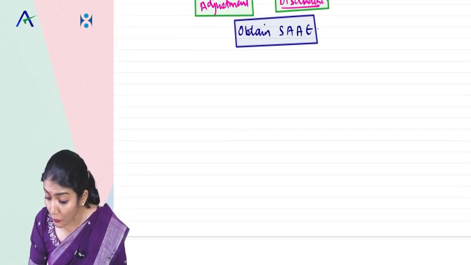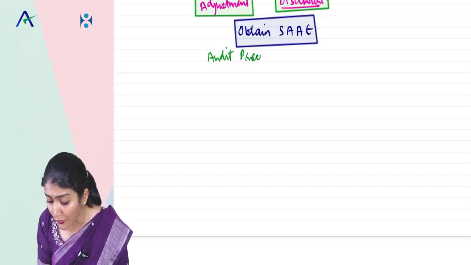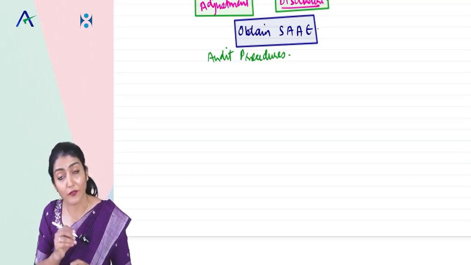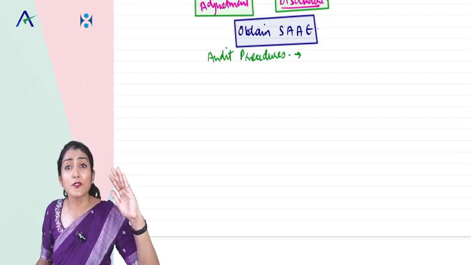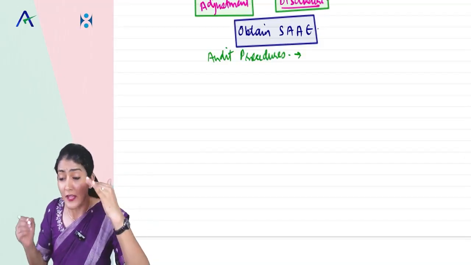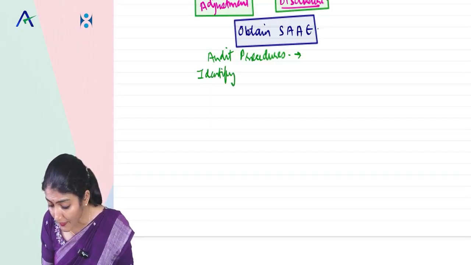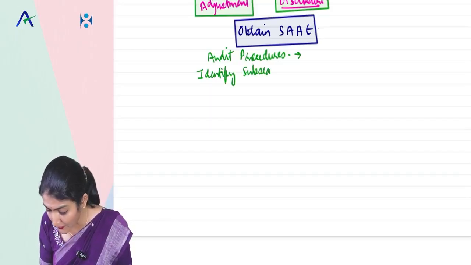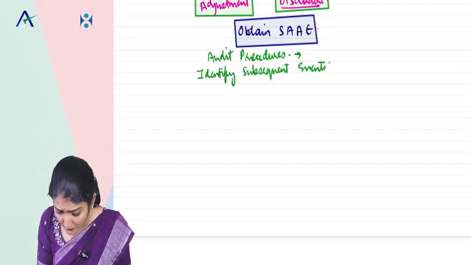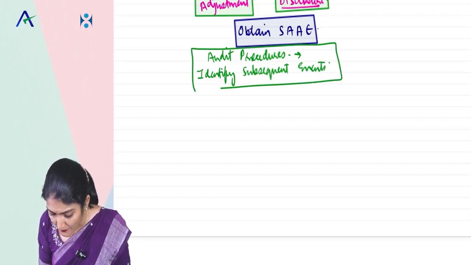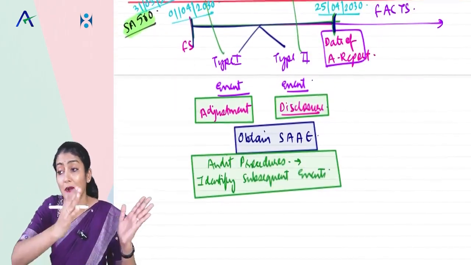And you know that to obtain sufficient appropriate audit evidence, auditor, you need to perform the audit procedures. Like in 550, we discussed the audit procedures to identify related parties. Now here we are going to talk about the audit procedures to identify the subsequent events. Very shortly I will come to those. Okay, right, so this is part 1.